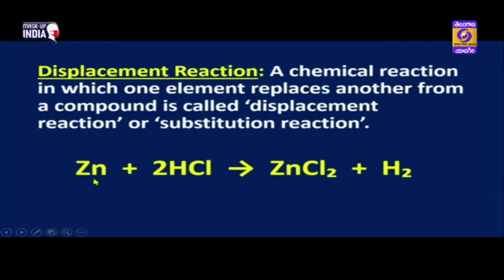A chemical reaction in which one element replaces another from a compound is called displacement reaction or substitution reaction. See this equation children, zinc plus 2HCl hydrochloric acid. When you add zinc to hydrochloric acid, we have the formation of zinc chloride and hydrogen gas. So here zinc is displacing hydrogen. So this is called as a displacement reaction.